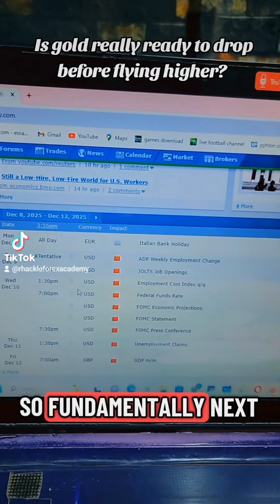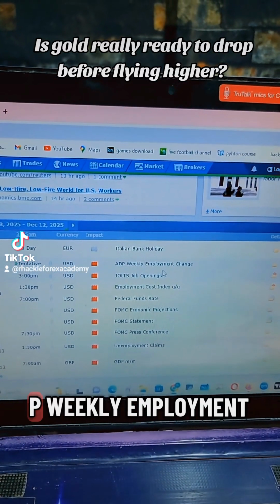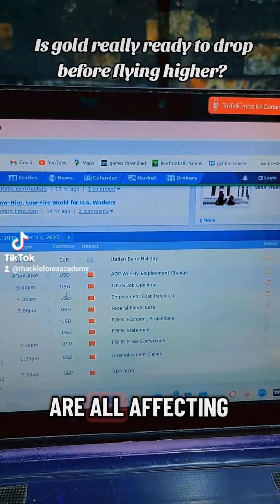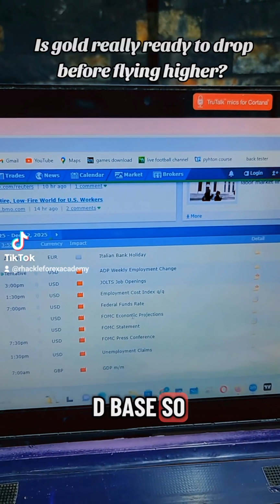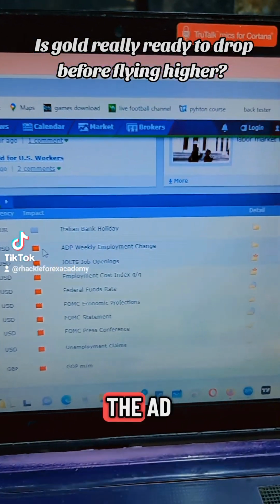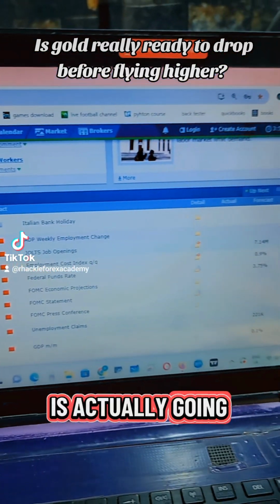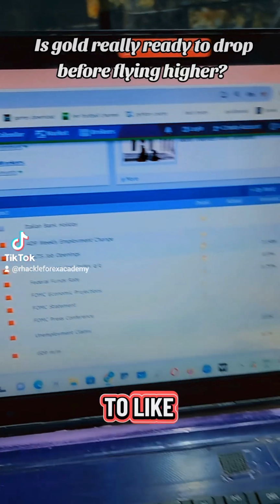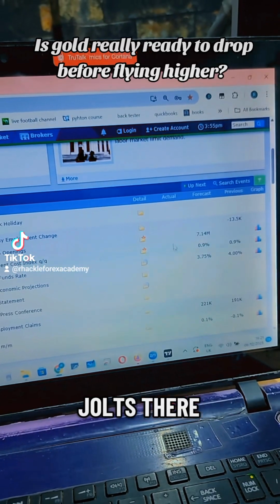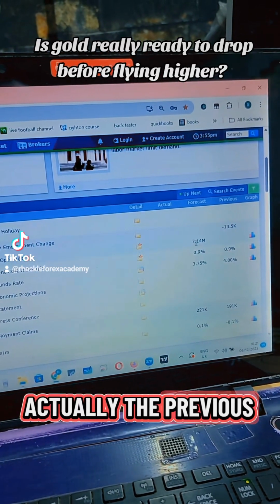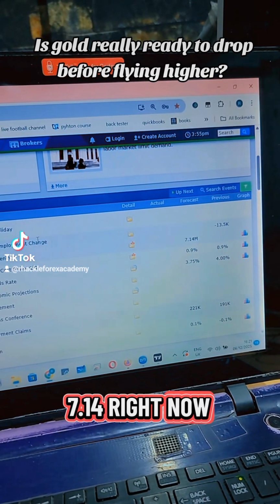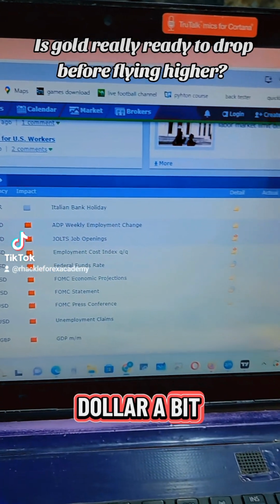So fundamentally next week we have ADP weekly employment change, we have JOLTS, which are all affecting the USD pair. We also have the FOMC statements. Now the ADP is actually going to shake the dollar a bit. We also have JOLTS there, and the forecast we're having is 7.14 right now. These are all going to shape the dollar a bit next week.